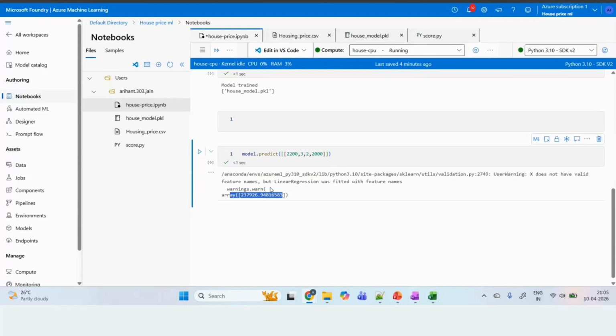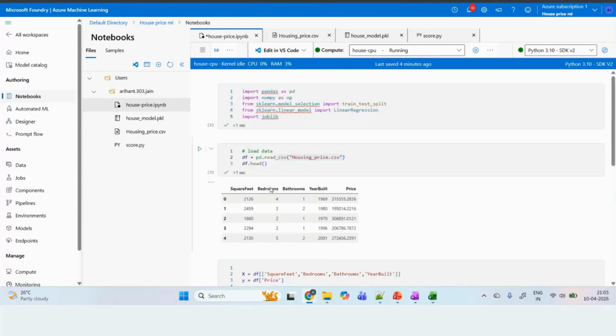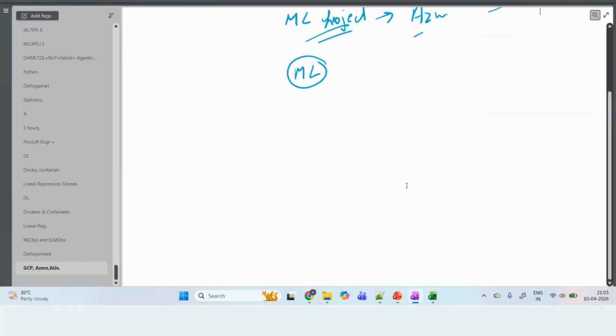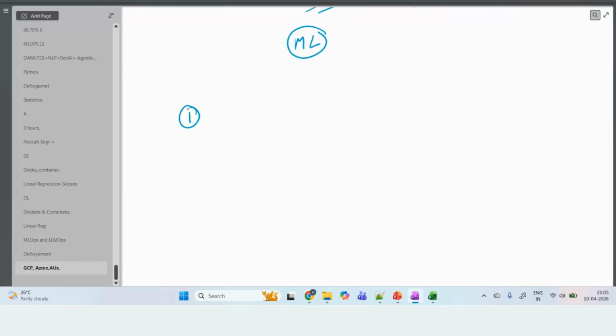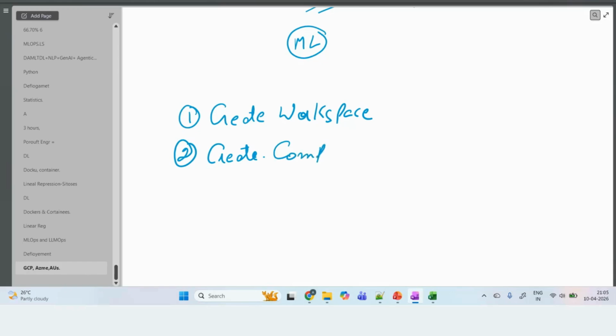Now what we have done, I'll repeat the steps. After creating the account on Azure, the first step which we have done is that we have created the workspace. The second step is that we created the compute. The third step is that we imported the data, the training data.